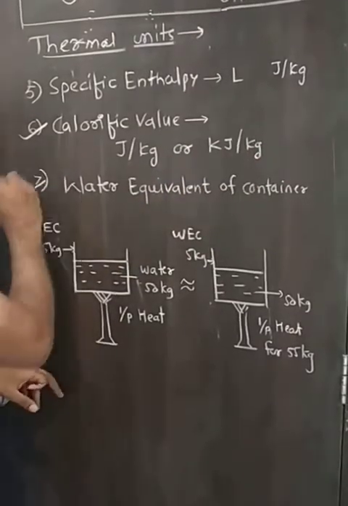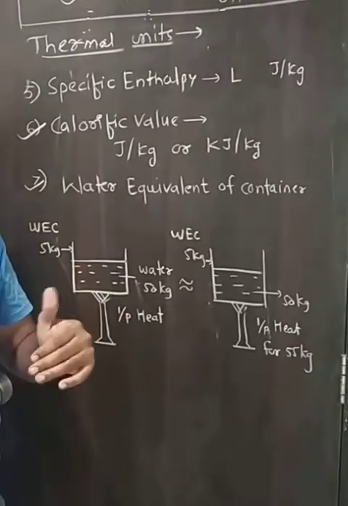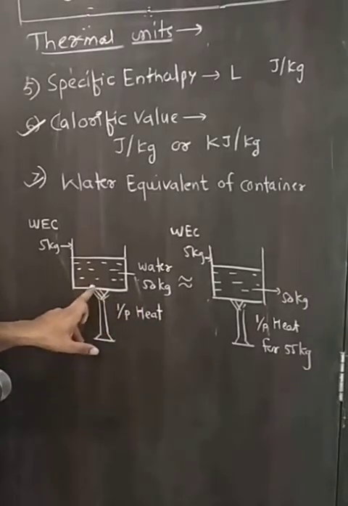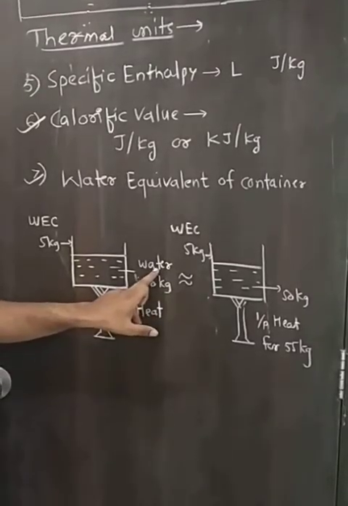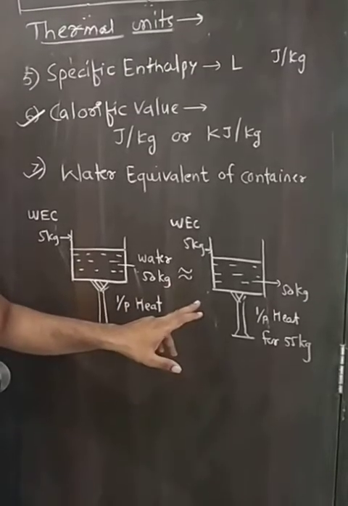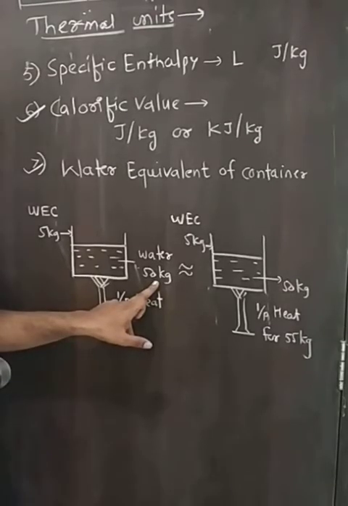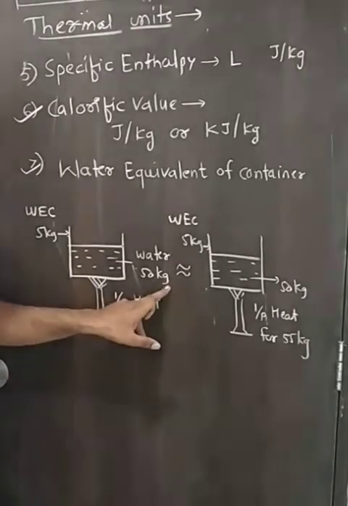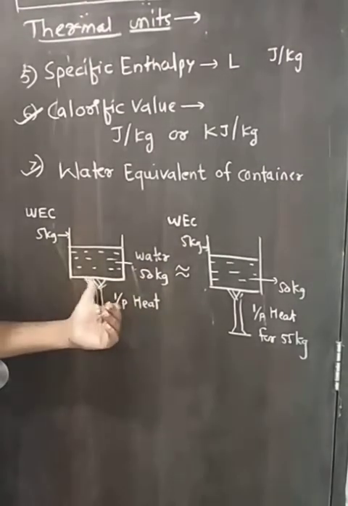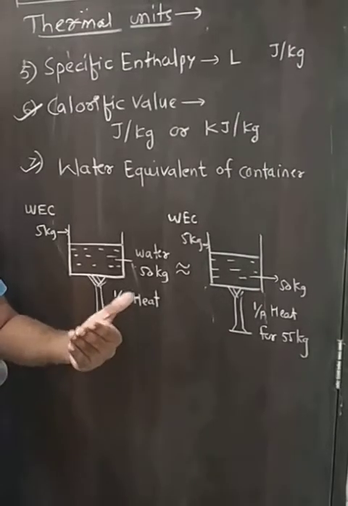And last, water equivalent of container. Now we know that when water is heated, the container is also heated. Here suppose there is a 50 kilogram mass of water. Here 1 kilogram is equal to 1 liter, direct relation. Suppose we have to find out the amount of heat energy required to heat 50 kilogram mass of water. When this water is heated, the container is also heated, so some amount of heat energy is required to heat that container also.